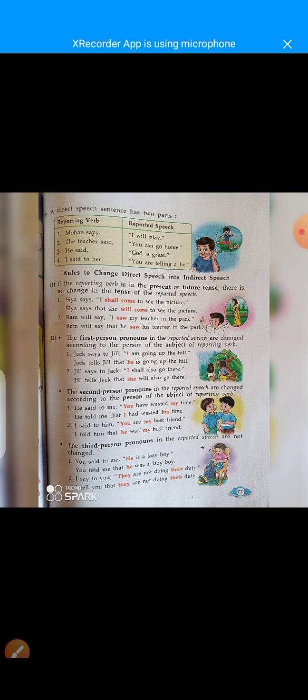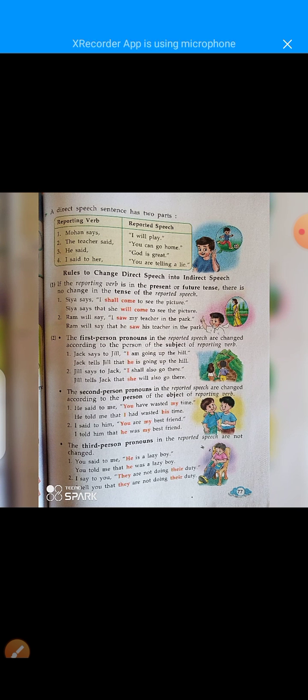Number 2, Ram will say, I saw my teacher in the park. Ram will say that he saw his teacher in the park.